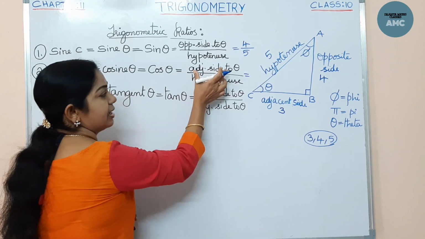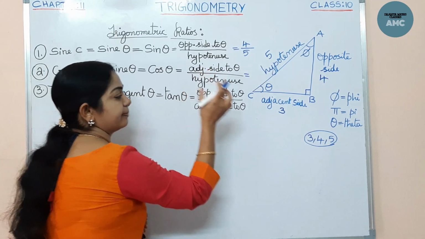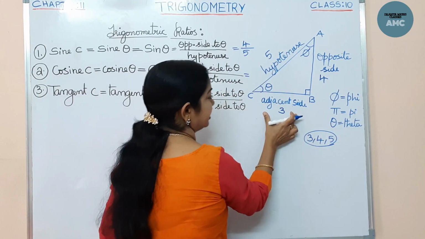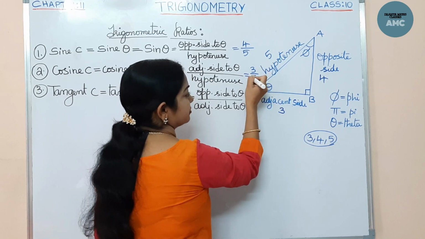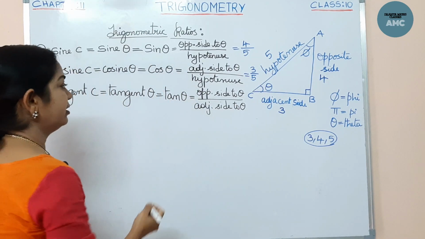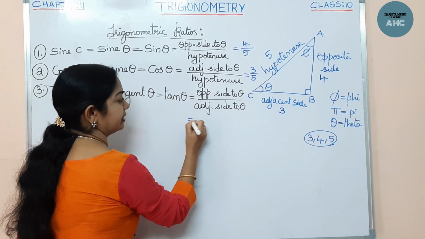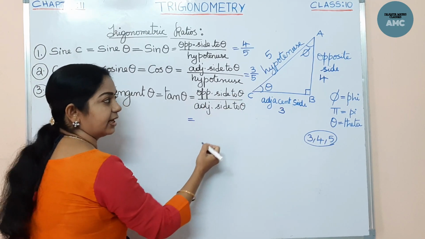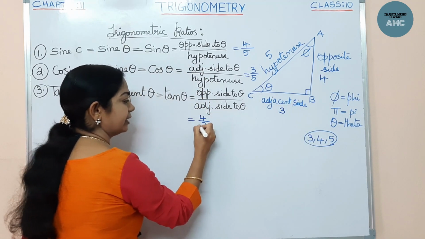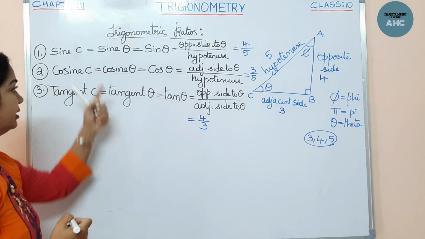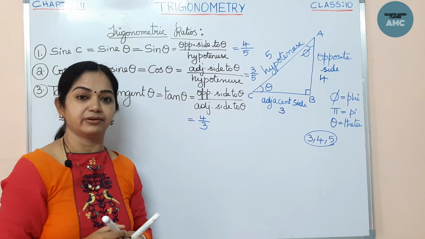Cos theta is adjacent side to theta by hypotenuse. Adjacent side I have taken as 3, whereas hypotenuse is 5. So cos theta is 3 by 5. Tan theta is opposite side to theta, that is 4, by adjacent side, 3. So tan theta is 4 by 3. Okay, these three are the trigonometric ratios.